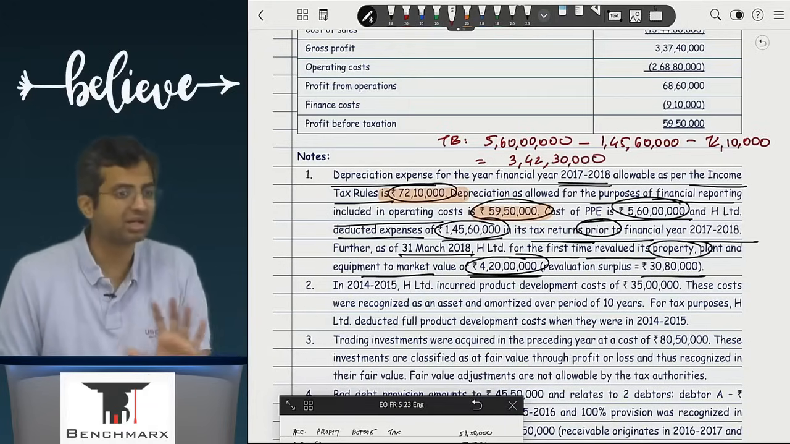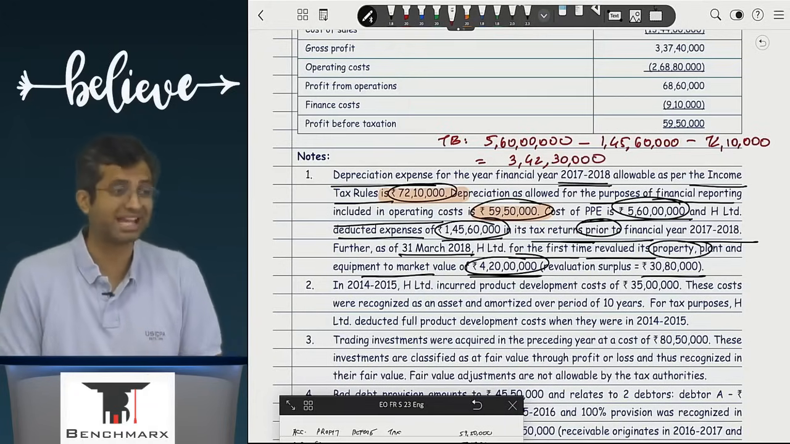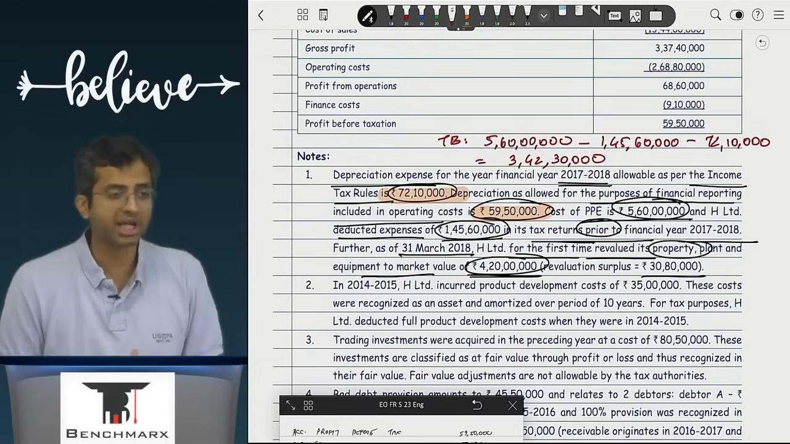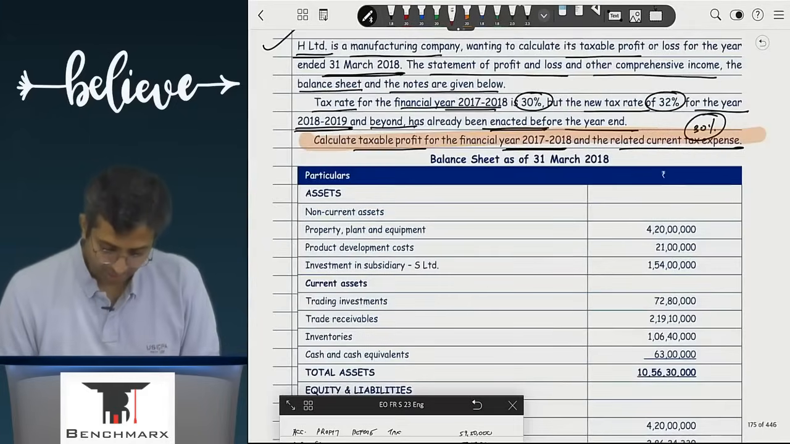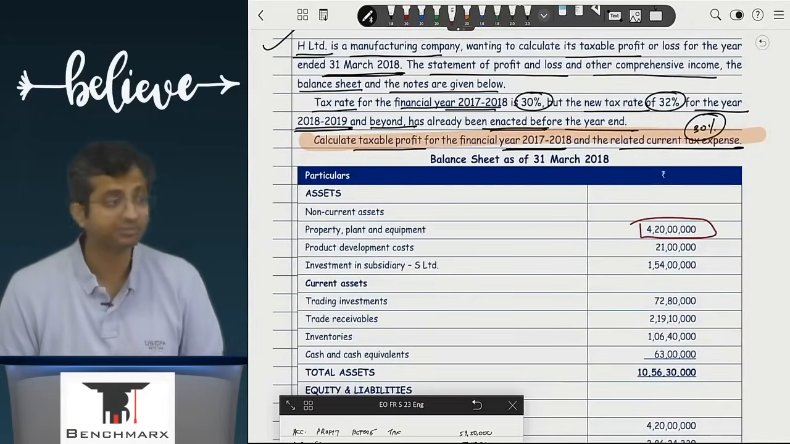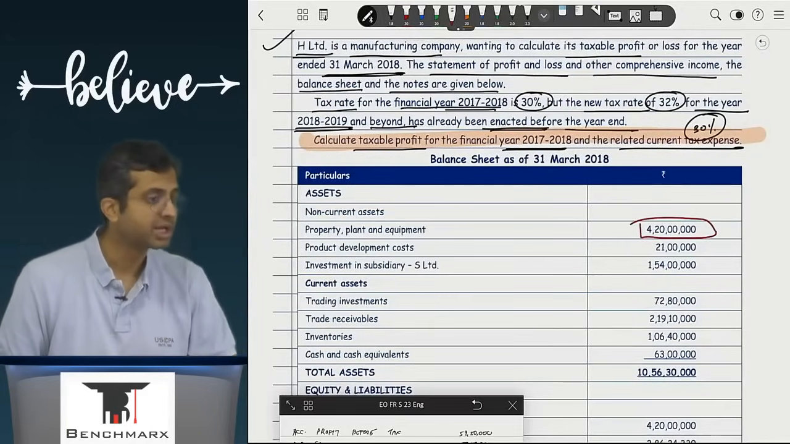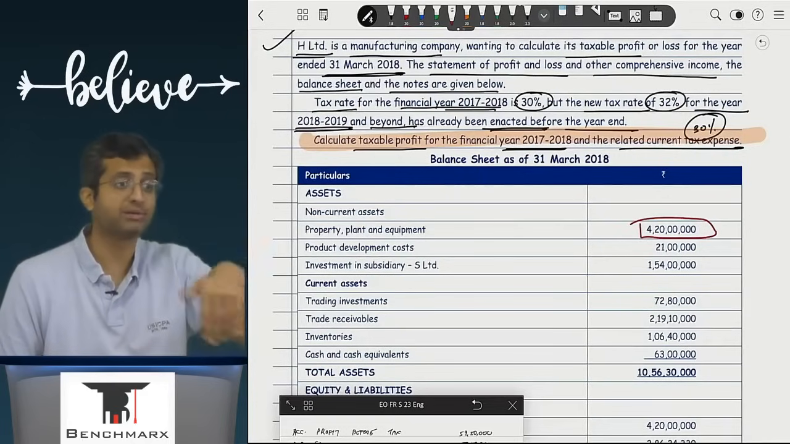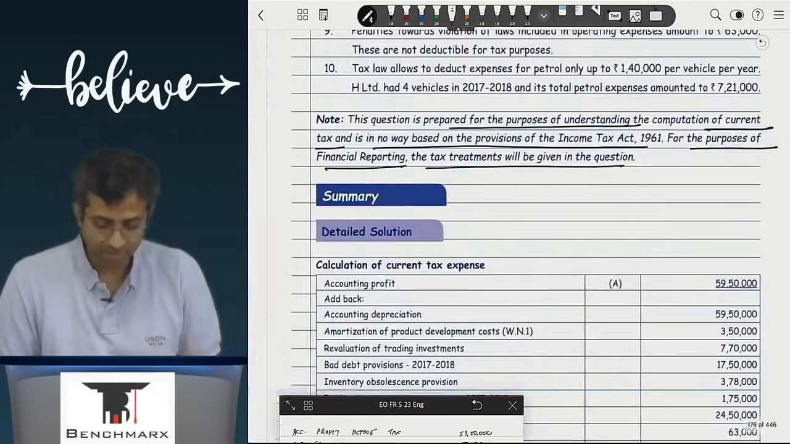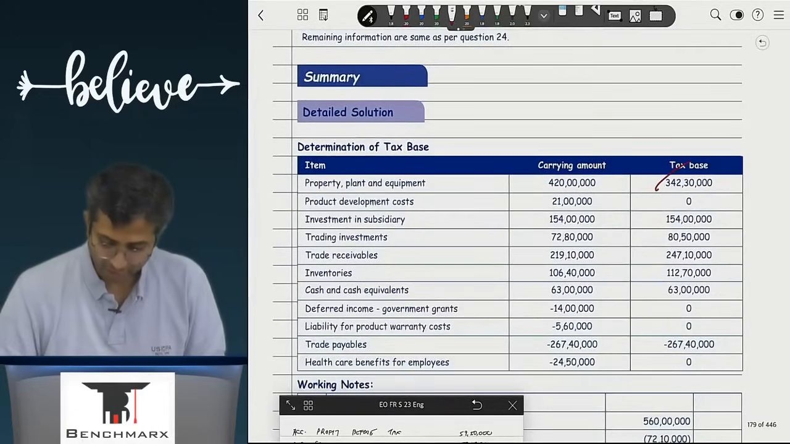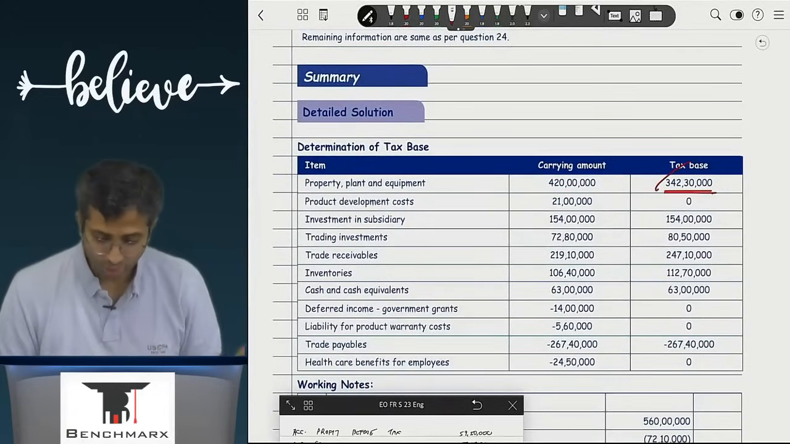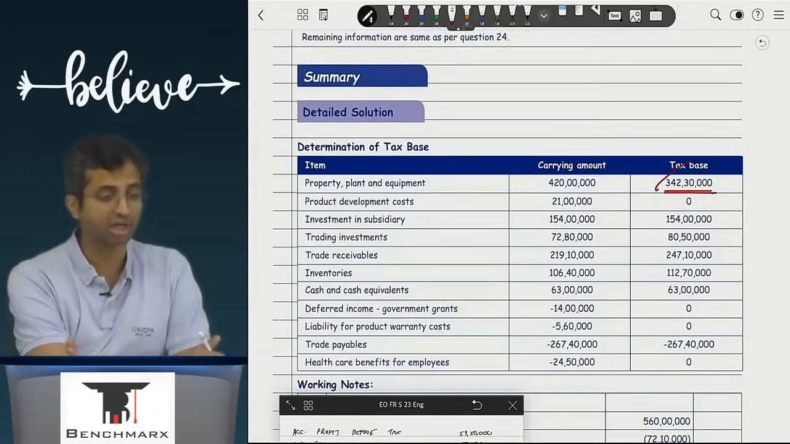30,000. Generally, if I take on a simplistic base for the tax base calculation, what does the word tax base mean? The amount appearing in the tax balance sheet. भाई बुक्स में क्या दिख रहा है? बुक्स में PP 4 crore 20 पे दिख रहा है. This is carrying value as per Ind AS. इसके अंदर डेप्रिसिएशन भी गया है, रिवैल्यूएशन भी गया, everything is gone, but income tax does not consider that. So if I look at question 25 at the end of the day, देखो यहाँ पे टैक्स बेस कितना आ रहा है? 3 crore 42 lakh 30,000 as we calculated.